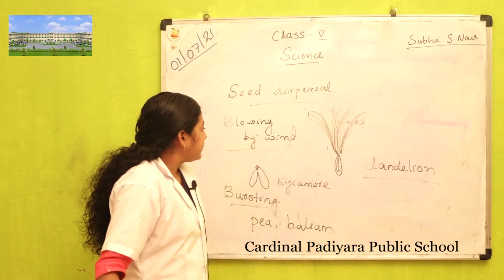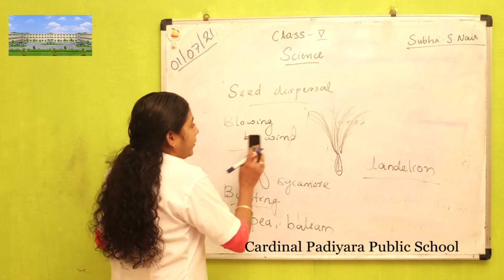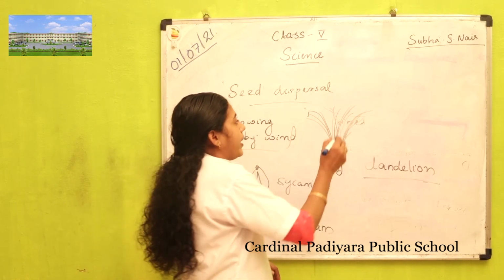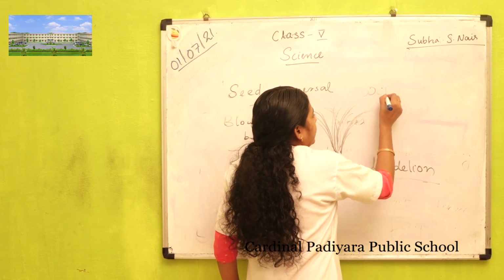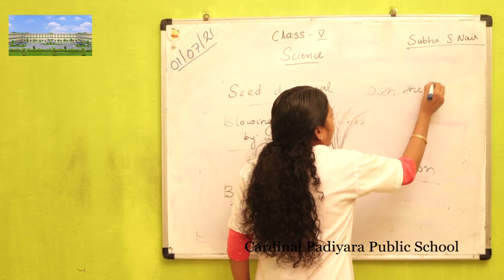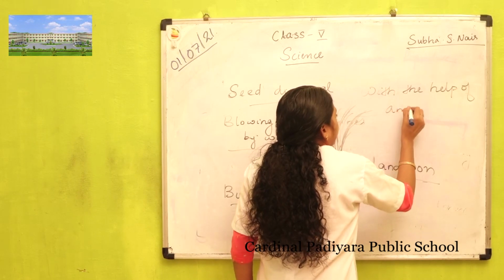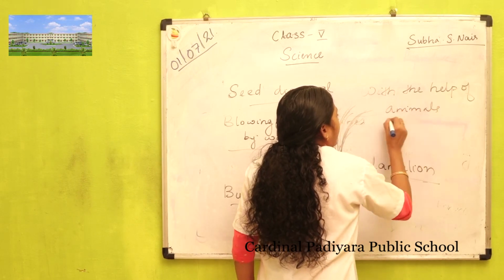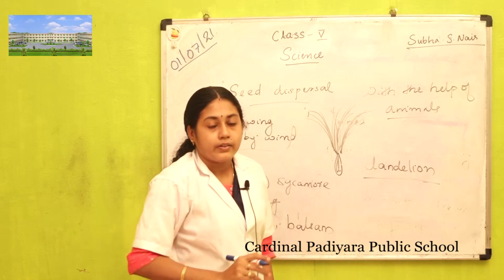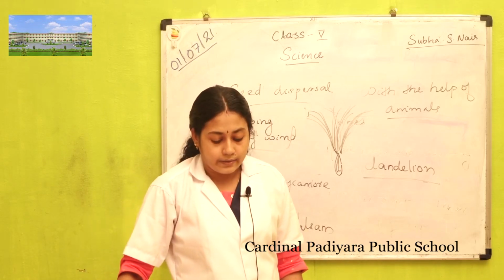Next one is the seeds spread with the help of animals. How do the seeds spread with the help of animals?